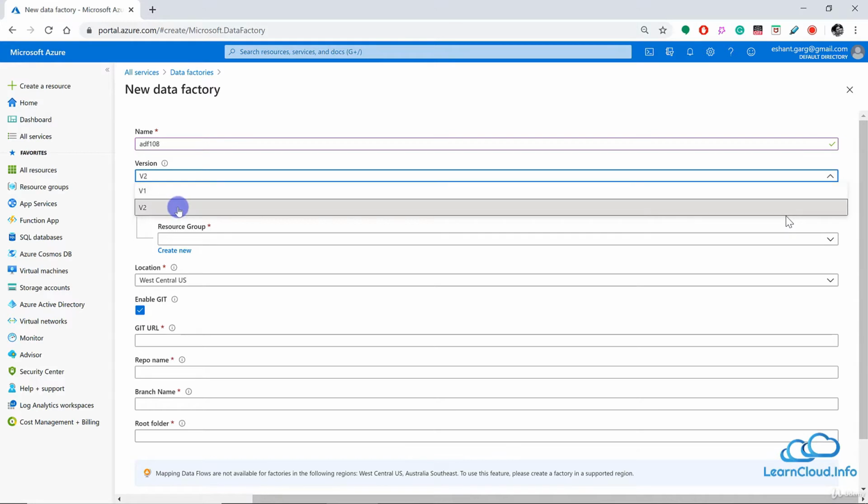And then Microsoft released a new version of Data Factory in September 2017. There were so many capabilities in this new version, and that was the reason it was released as a new version.